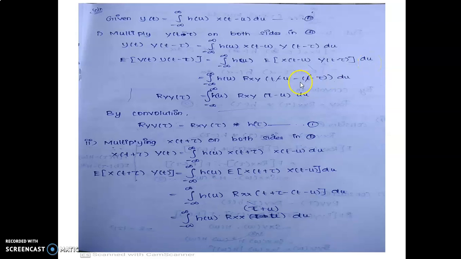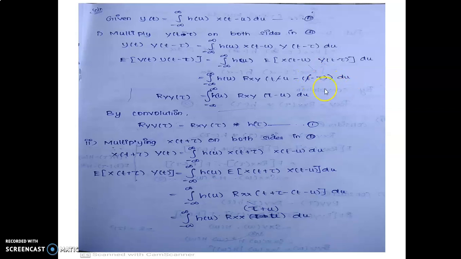You know from the previous unit that the term expectation of x of t minus u into y of t minus tau can be written as R xy of t minus u minus t minus tau.